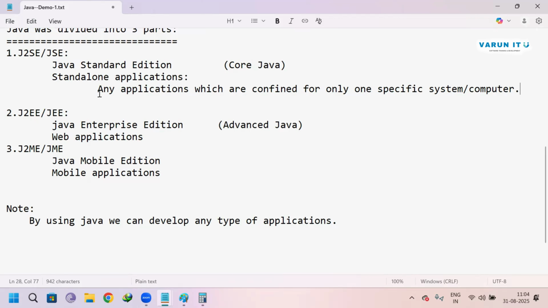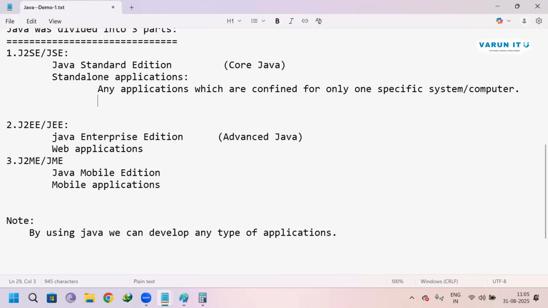It's not only a computer. Like this, any applications I can use only in my computer, but I cannot use in another computer. If you want to access the calculator on the other computer, we have to open their system and access it there. But we cannot access it from our system. Their applications we cannot access. That is called standalone applications.